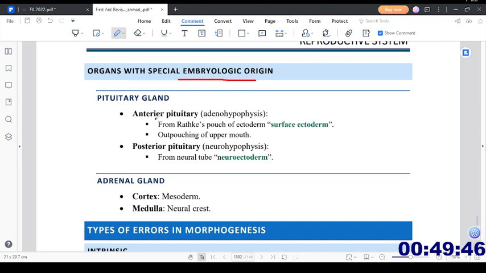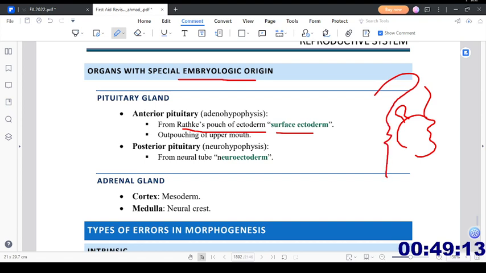The pituitary gland. The anterior pituitary comes from the adenohypophysis, from the Rathke's pouch of the surface ectoderm, an outpouching of the upper mouth. I can't draw a very good diagram of that, but suppose this is the face of a person, and it is the outpouching of the oral mucosa or the oral ectoderm, and here is the Rathke's pouch, and over here there's the brain of the person with the pons, medulla and all that. That's a very bad diagram, sorry.